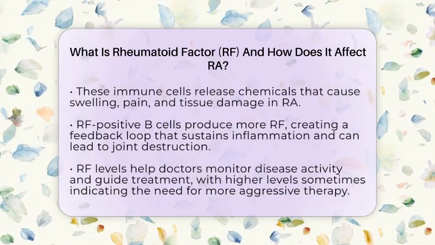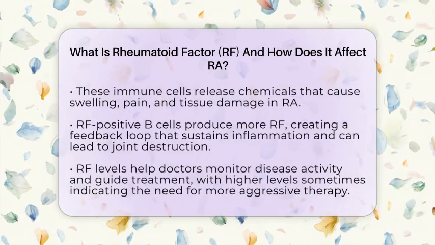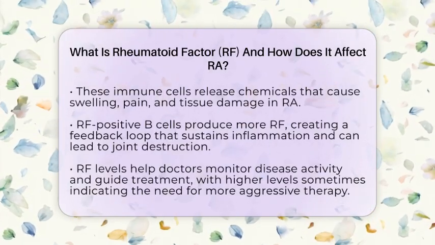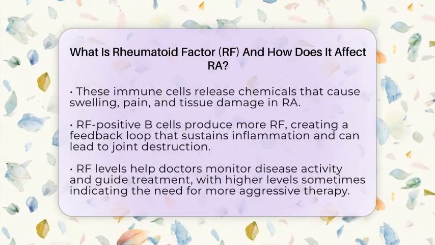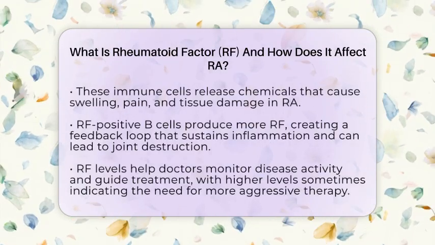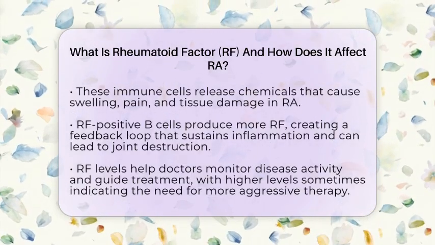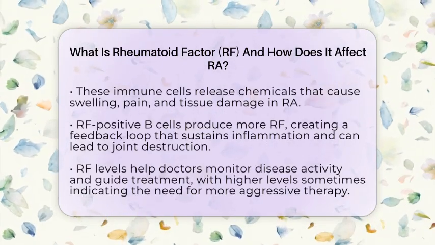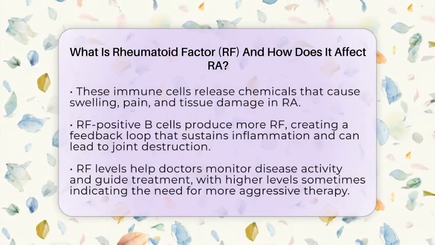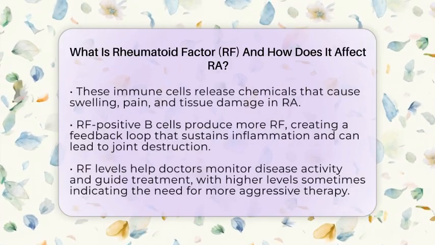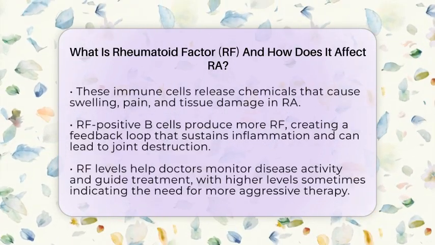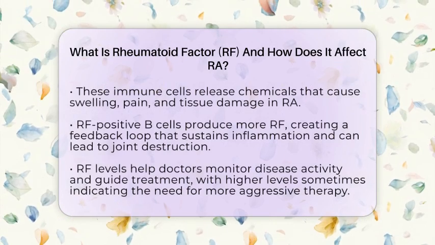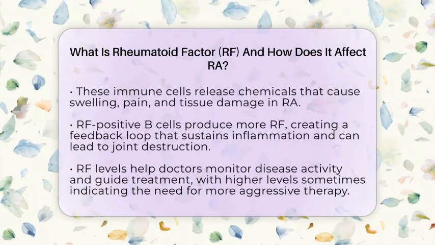This process is a big part of what causes the persistent joint inflammation seen in RA. RF also plays a role in sustaining the autoimmune response. The presence of RF-positive B cells, which are the cells that produce RF, suggests a more mature and ongoing immune attack. These immune complexes can create a feedback loop where tissue damage from inflammation stimulates more autoantibody production. This cycle keeps the inflammation going and can lead to joint destruction over time.